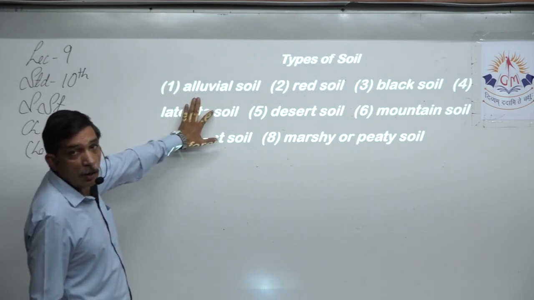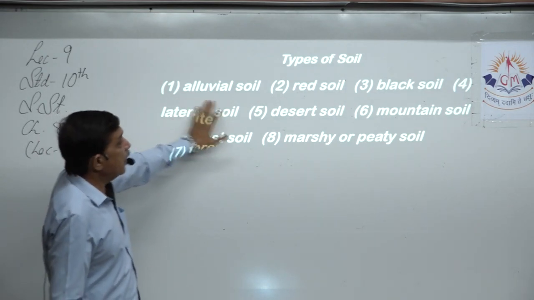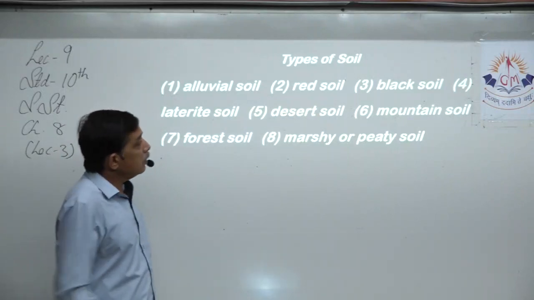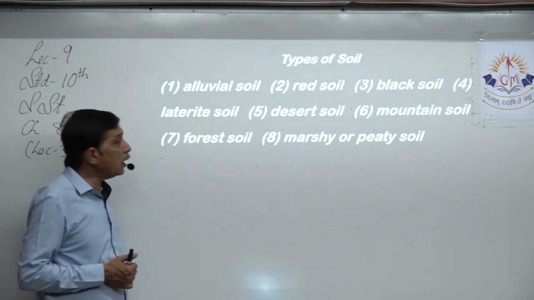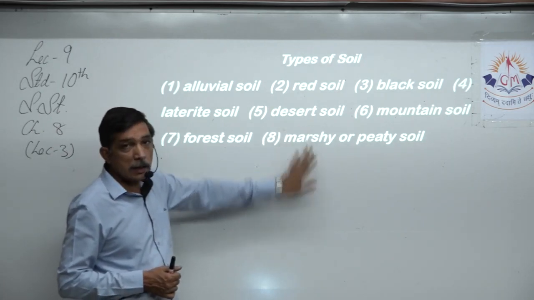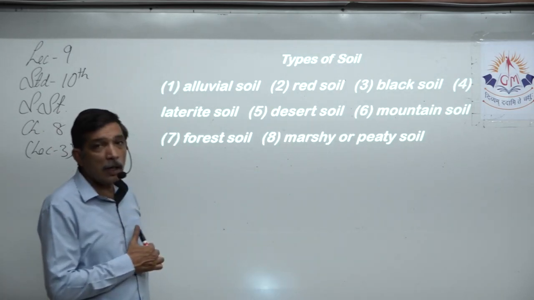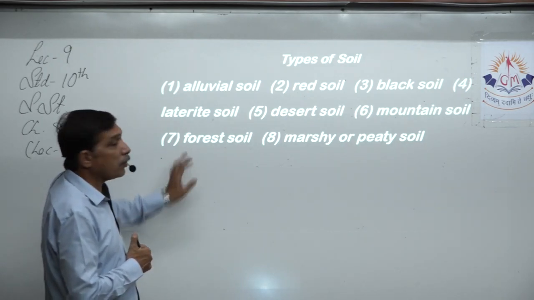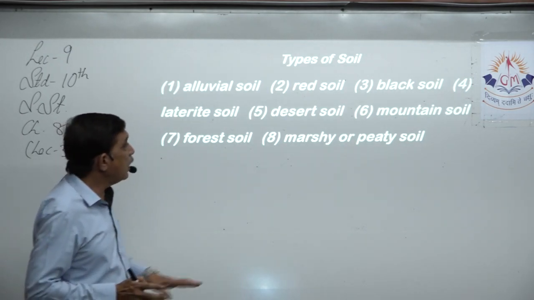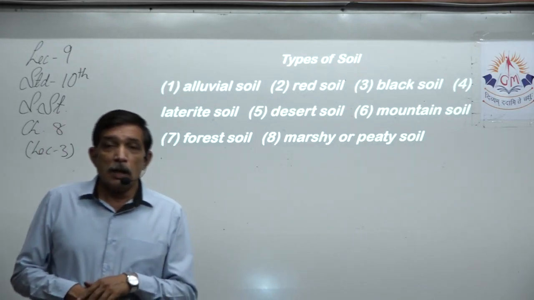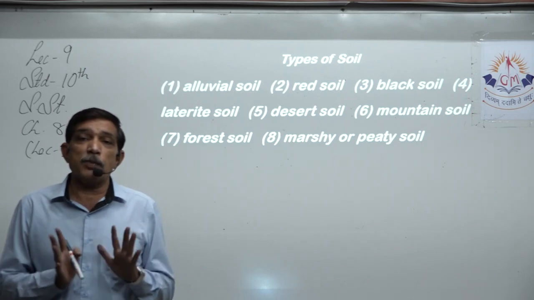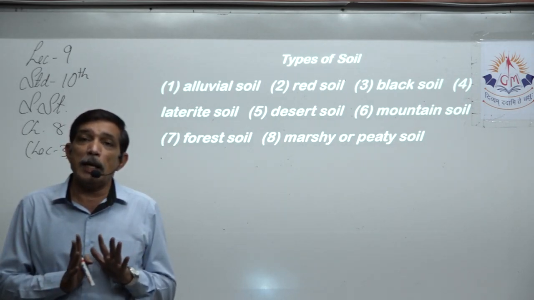Alluvial soil, that you have learned in the lower standards also. Red soil. Third one is black soil. The fourth one is laterite soil. The fifth one is desert soil. The sixth one is mountain soil. The seventh one is forest soil. And the eighth one is marshy or peaty soil. These are the 8 types of soils available in India.